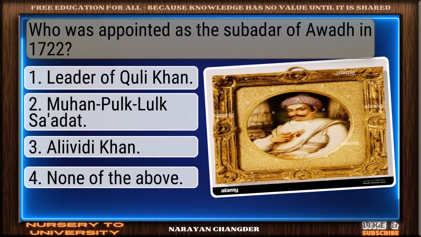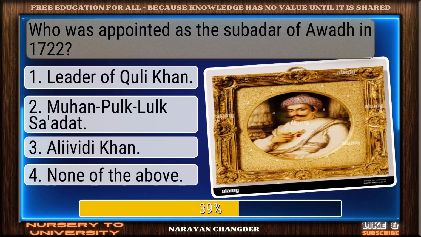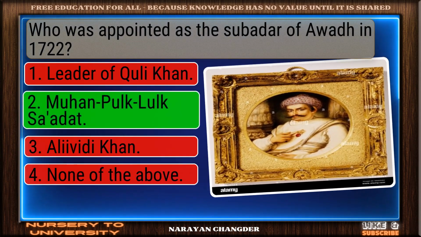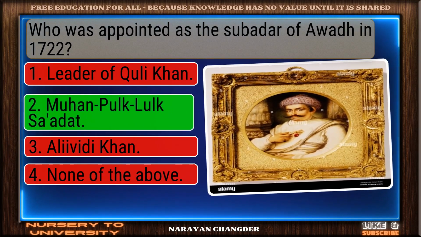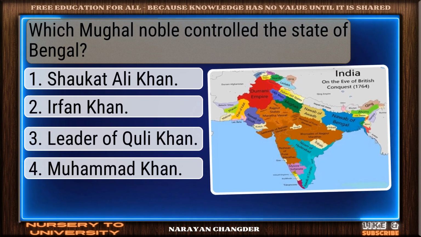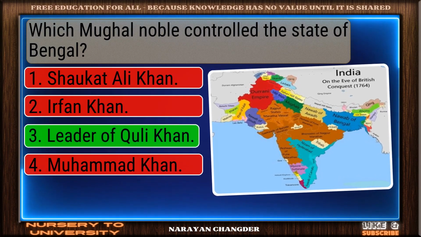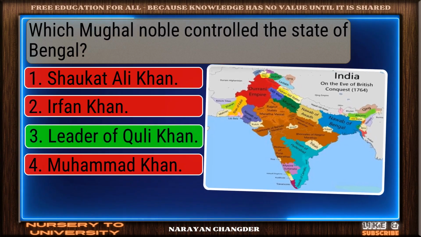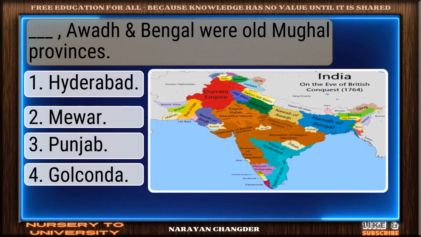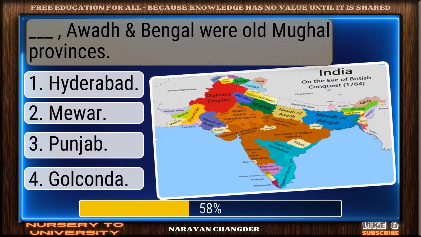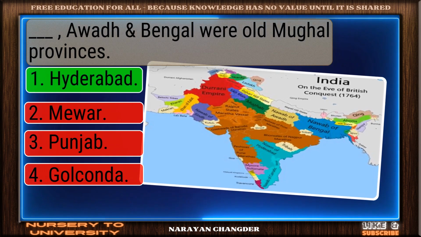Who was appointed as the Subadar of Awadh in 1722? Well reasoned. Saadat Khan is the correct choice. Which Mughal noble controlled the state of Bengal? You got it. Your choice, Murshid Quli Khan, is right. Hyderabad, Awadh and Bengal were old Mughal provinces. Right again. Hyderabad is a valid answer.